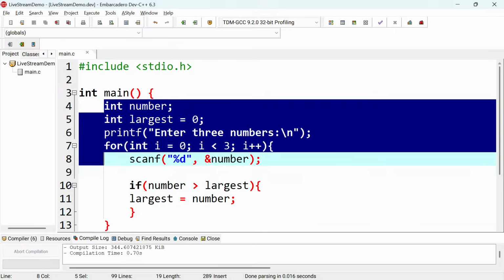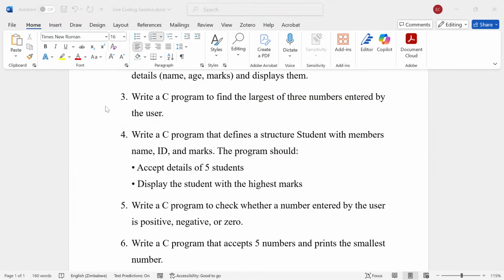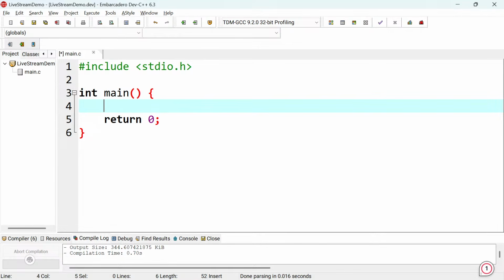Okay, so now let's look at this question. What do we need? We need a structure, right? In this structure, we're going to name it student because it's going to take student details, just like what it was saying here: structure student. It is clearly saying structure student. Please do not create another structure which is not a student, and it must have these members. Just a simple start. I think we need to be very clear on that, right? So here is where you create the structure. That's what we have agreed: struct.